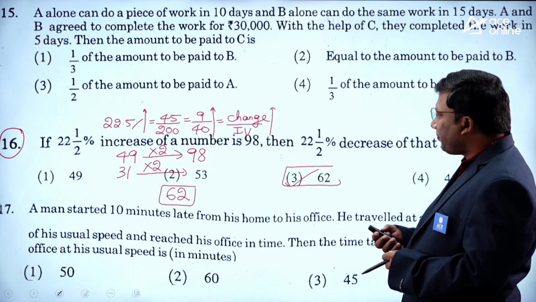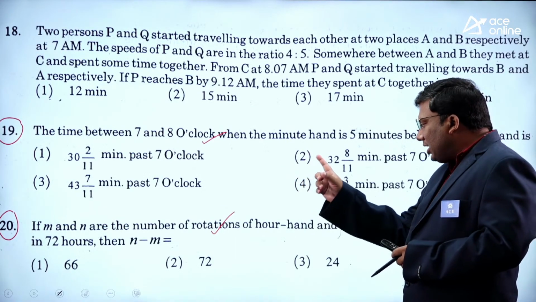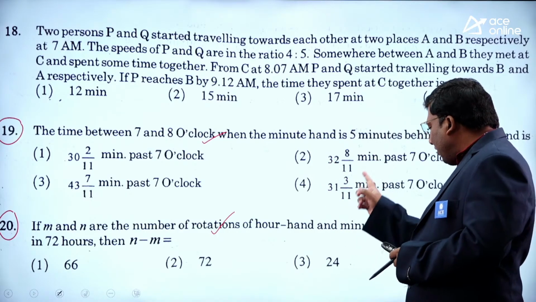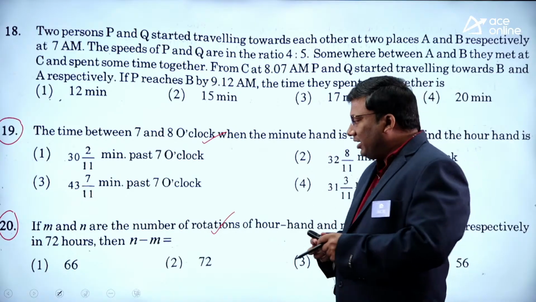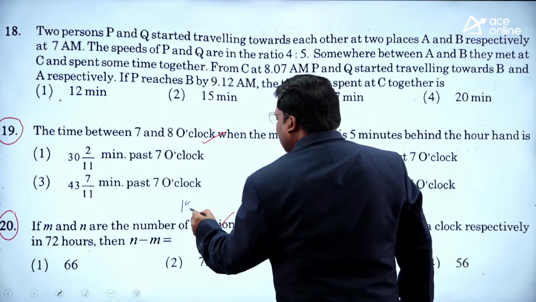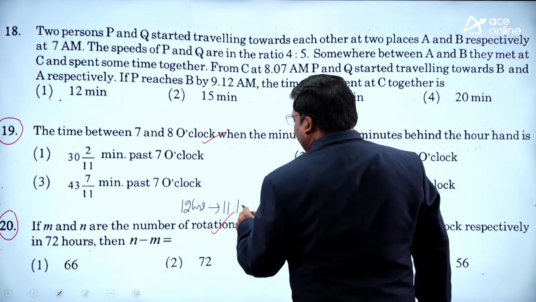Now see here, the calendar question. If M and N are the number of rotations of the hour hand and minute hand in 72 hours: in 12 hours, the difference in the number of rotations is 11 times.